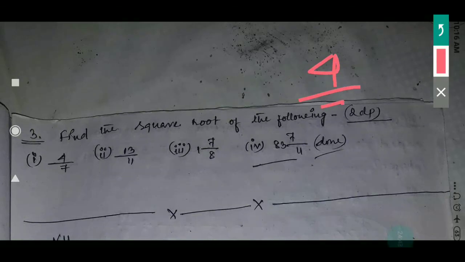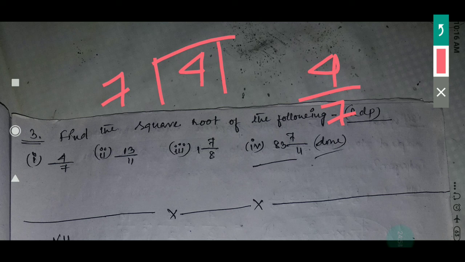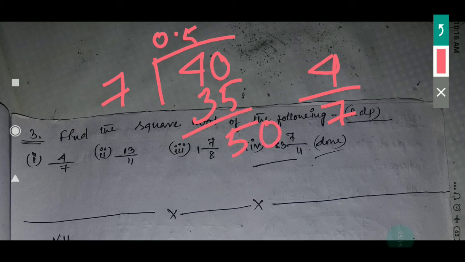4 by 7. So you divide 4 by 7. 4 is smaller than 7, so you have to take the decimal, then it will be 40. So how much will 7 go? 7 5s are 35, 7 6s are 42, so 7 5s are 35, again 5 remains, so it will be 50.